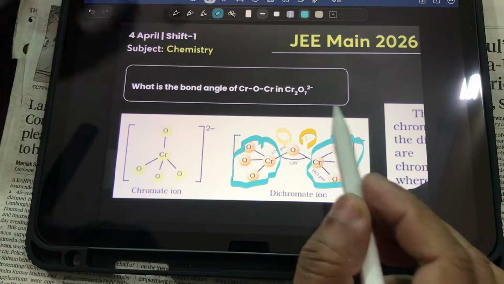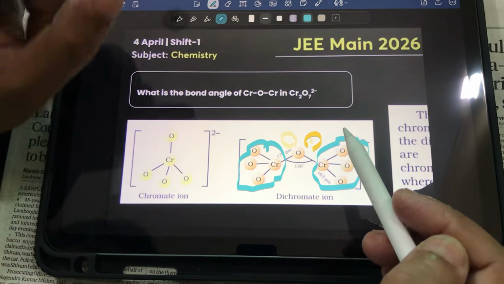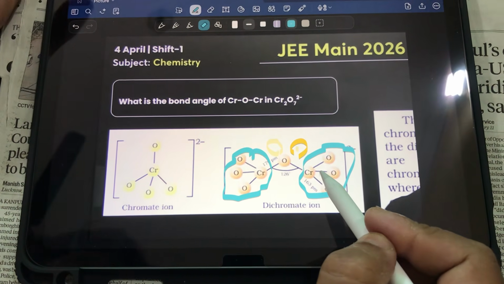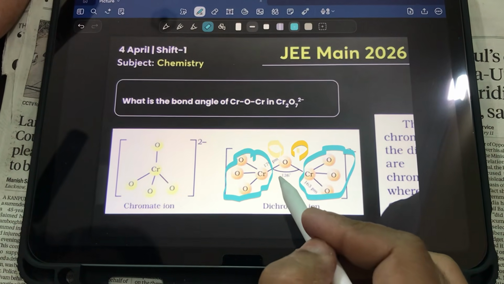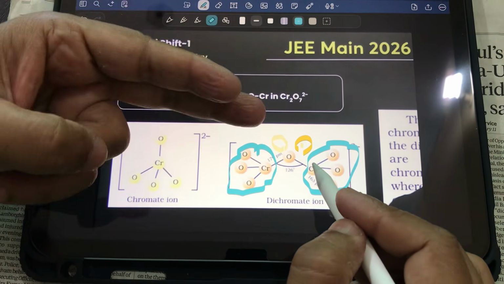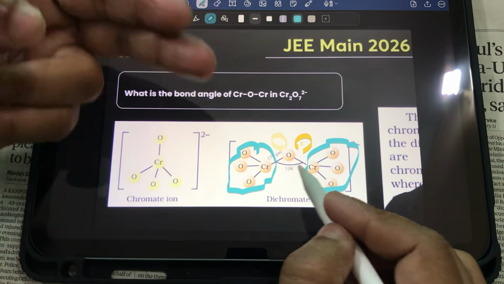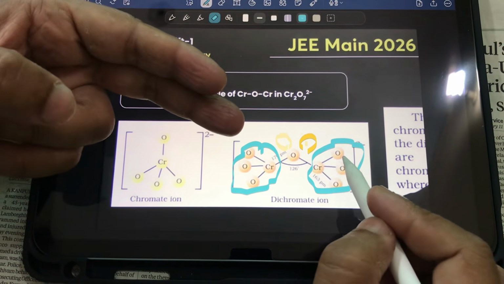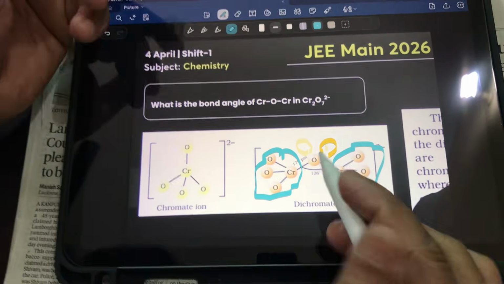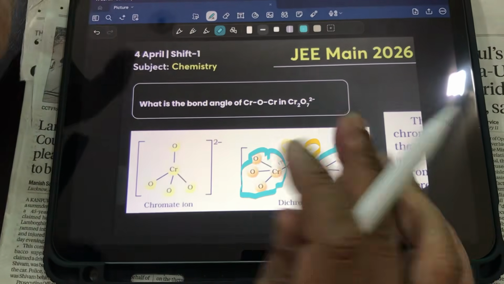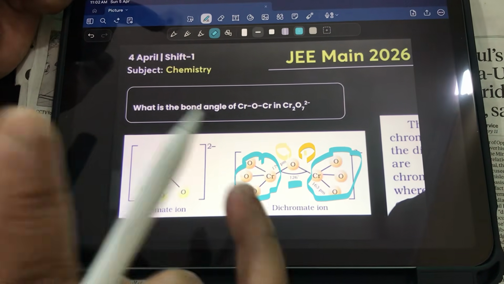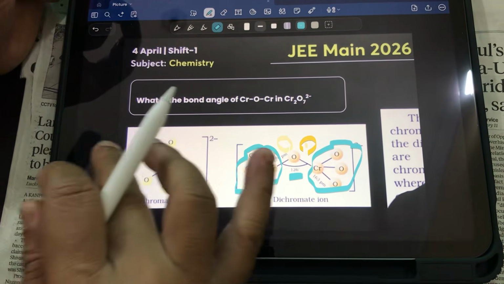Now, my dear students, the structure is somewhat like water, but in water there were 2 hydrogens, and hydrogens are very small, so they are 104. But here you see, as the R group keeps on increasing, in water it is 104, in alcohol it is 109, in ether it is 111, but here 2 bulky groups are bigger, bulkier, steric hindrance is too much, so more than 111, so it is 126. Direct question from NCERT, and that's why your Baba is going to take classes line by line according to NCERT.